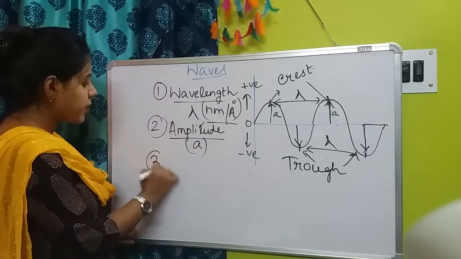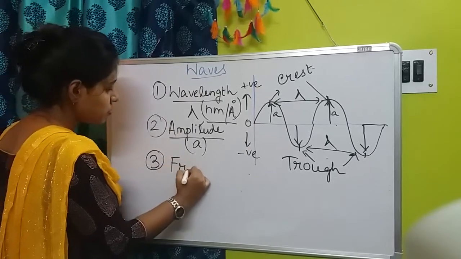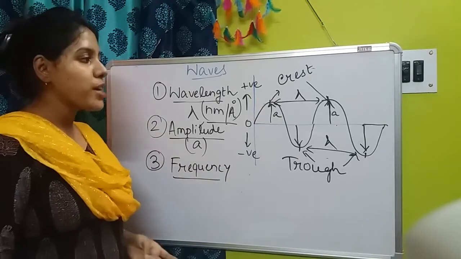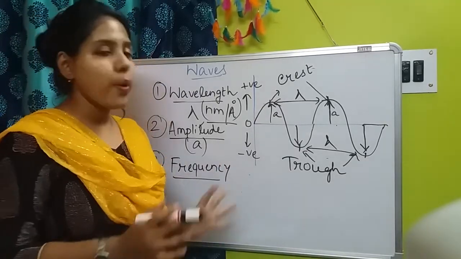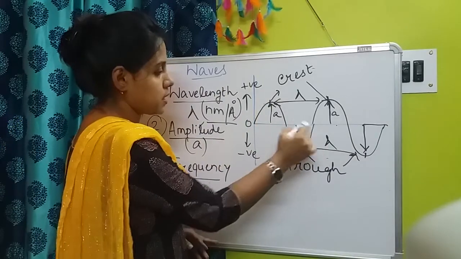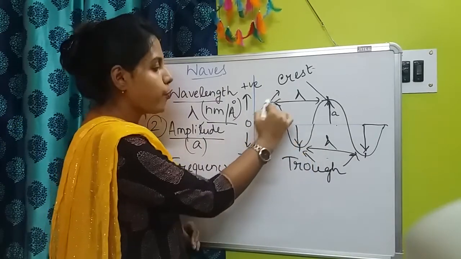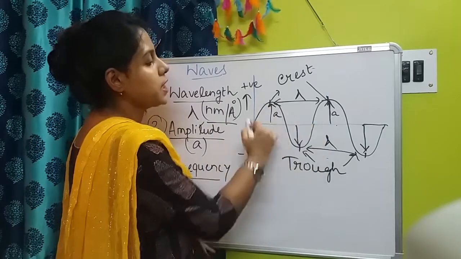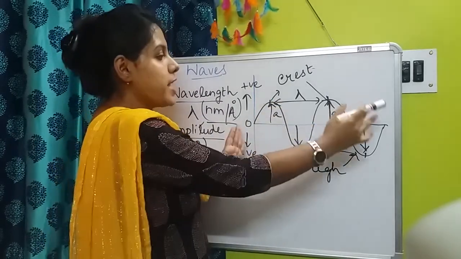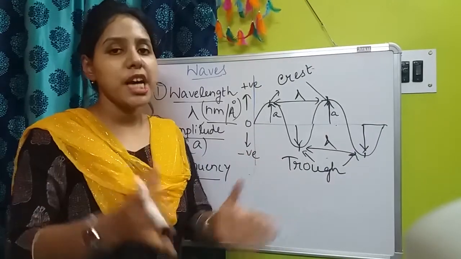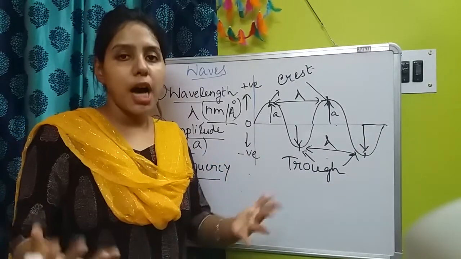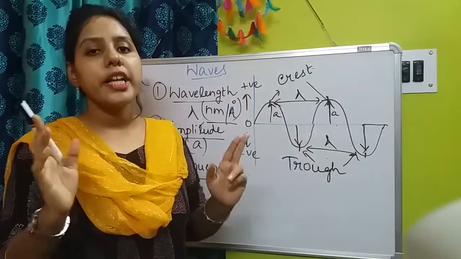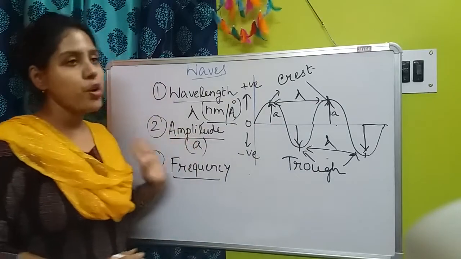Next one, number 3, that is frequency. So what is frequency? Frequency is the number of cycles, just like this S. If we consider it as one cycle, then the number of S-like structures it forms per unit time, per unit second, per unit hour, whatever the unit is, is called frequency.